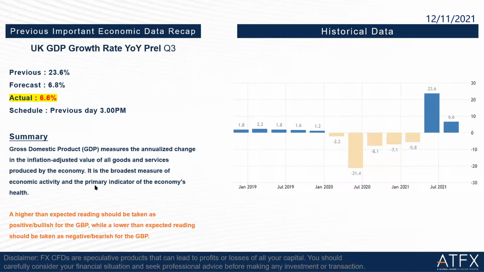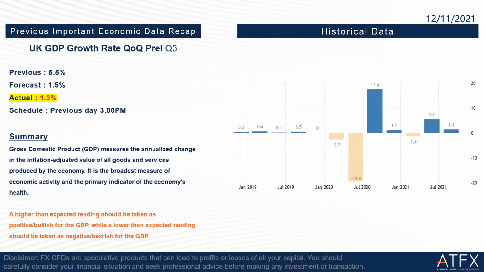Then we go to the next one, which is the UK GDP growth rate year on year, preliminary Q3. Previous is 23.6%, forecast is 6.8%, but the actual is 6.6%, which is a little bit lower than the forecast. So this is not good news for GBP. Then the UK GDP growth rate quarter on quarter, preliminary Q3. Previous is 5.5%, forecast is 1.5%, but the actual is slightly lower at 1.3%. This is another not good news for GBP.